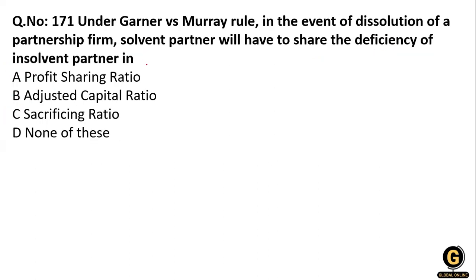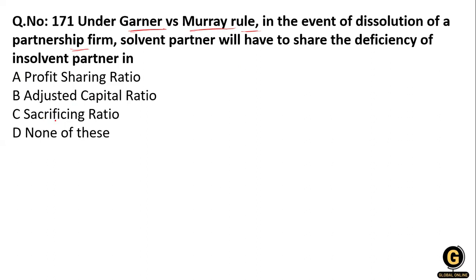Next question: under the Garner v. Murray rule, in the event of the dissolution of the partnership, the solvent partners will have to share the deficiency of the insolvent partner in what? The profit sharing ratio, adjusted capital ratio, or sacrificing ratio?